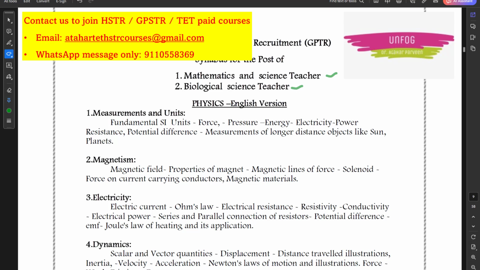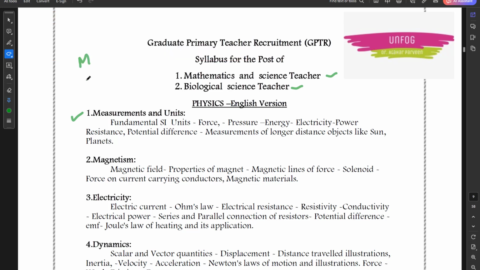See here, I am giving you the English version. First is the physics. In physics, you will have measurements and units. This is the first chapter. Of course, what will be the exam pattern? You will have MCQs also. You will have descriptive type question answers also. That means you will have 1 mark questions also, 2 mark questions, 3 mark questions and 4 mark questions also. This is the pattern of GPSTR. Now we are talking about 6th to 8th classes teachers.